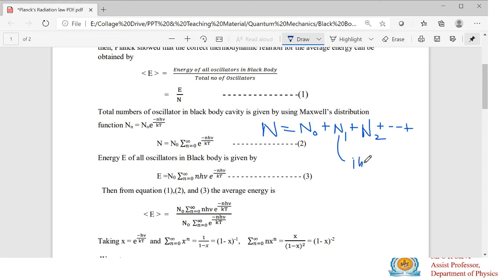So this is the energy of the oscillators. There are n1 oscillators having energy 1 h mu, n2 oscillators having energy twice h mu, and n3 oscillators having energy thrice h mu, and so on in this way.